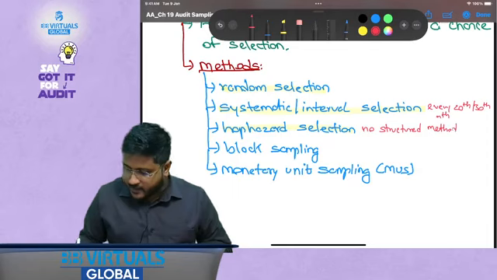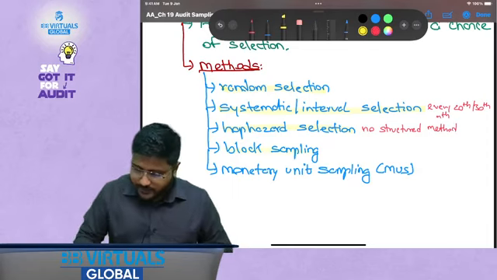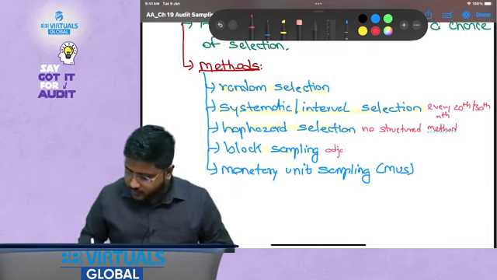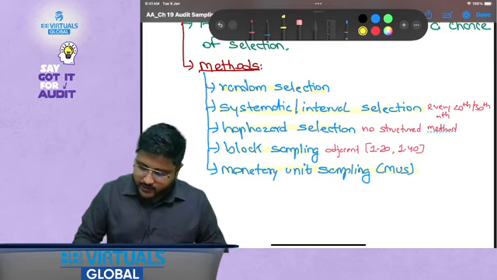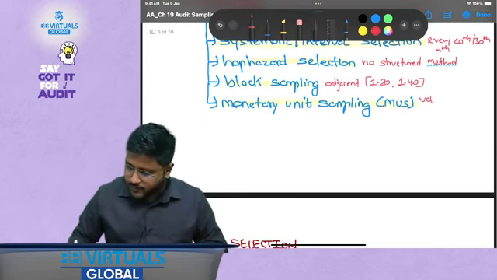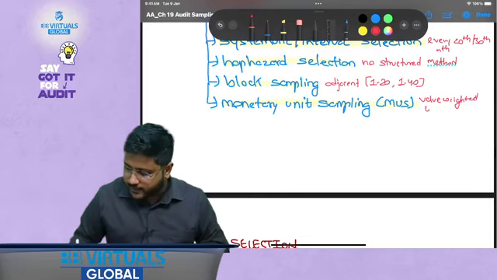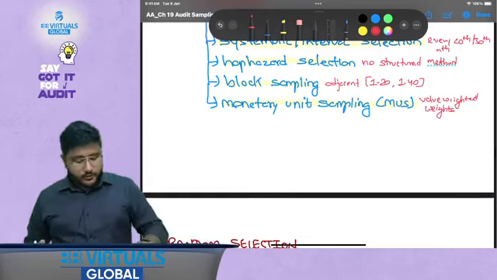When I say block sampling, it means adjacent items are there. The keyword is adjacent. Adjacent as in 1 to 20, 1 to 20, 1 to 40, etc. Monetary unit sampling, that is value weighted. That is, an item with a higher amount has more chances of getting selected.